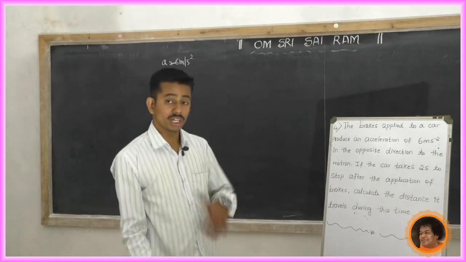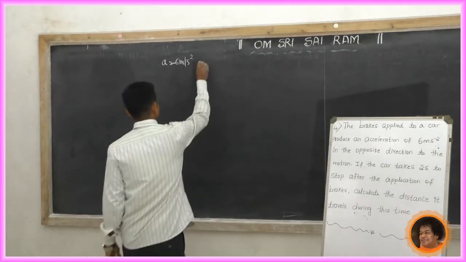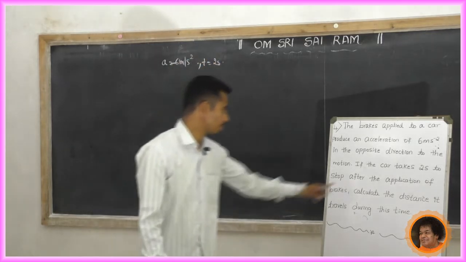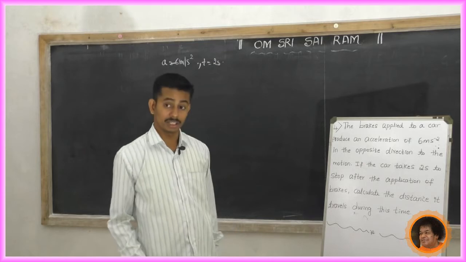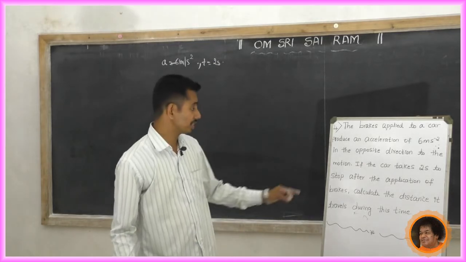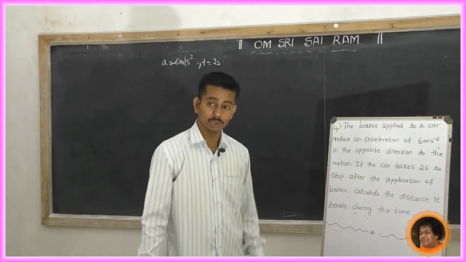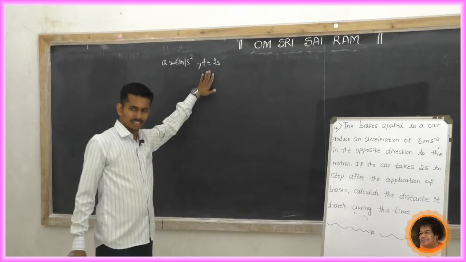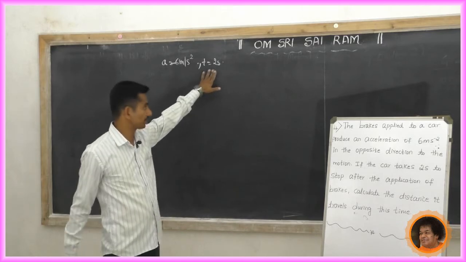If the car takes 2 seconds, it means t equal to 2 seconds to stop after the application of brake. Calculate the distance it travels during this time. Only a and t are given, acceleration and time.